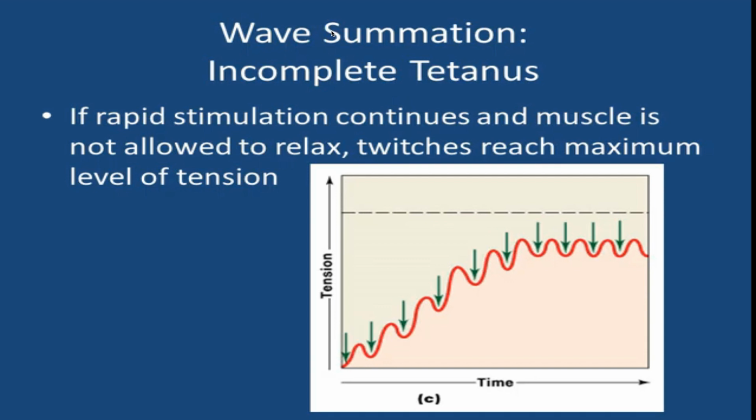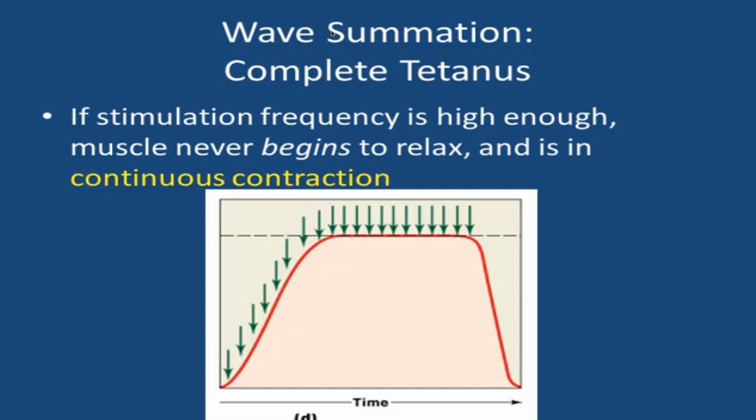If rapid stimulation continues and the muscle is not allowed to relax, the muscle twitch will reach a maximum level of tension called incomplete tetanus. Basically, incomplete tetanus is a muscle producing almost peak tension during rapid cycles of contraction and relaxation, and the muscle tension eventually hits a plateau.